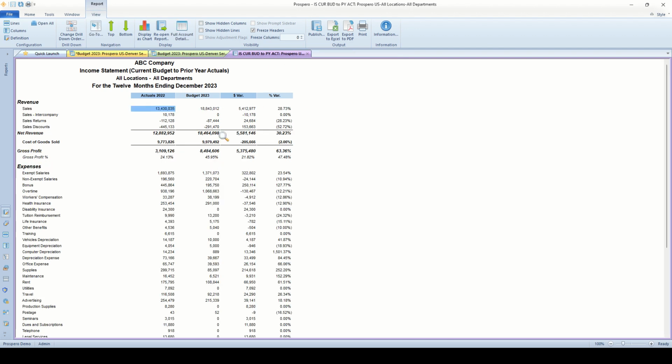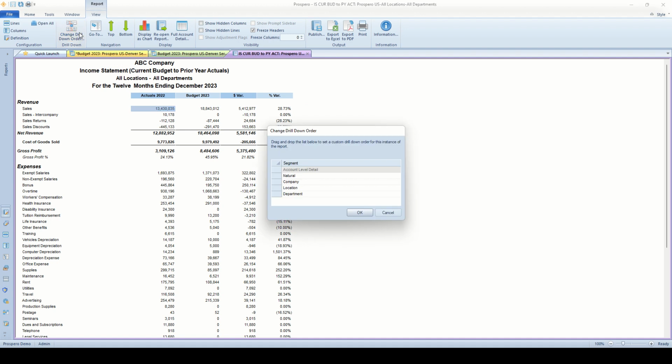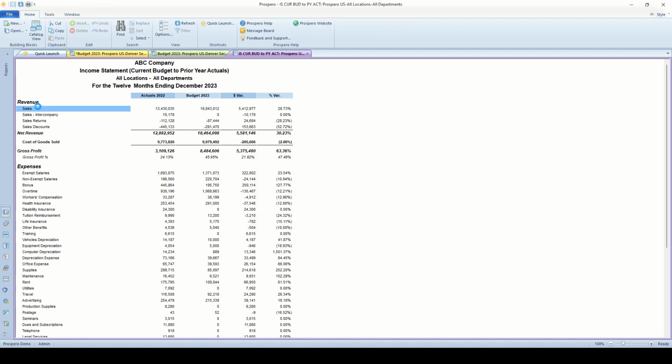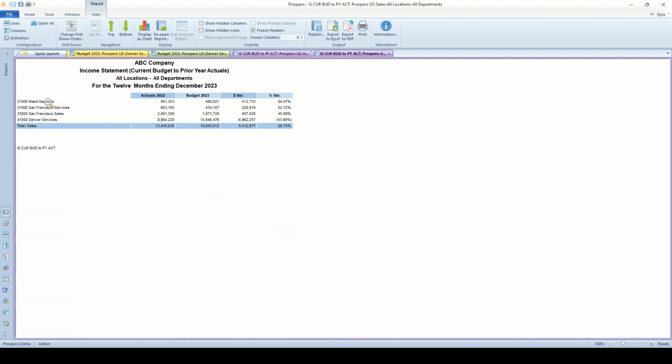I'll just go back to the first page of the report, click change drill down order, and let's say location, drag that to the top of this window. And now if I double click on the sales row, instead of the account level detail, these are summarized by locations. So easy to analyze that data and see where all these balances are coming from.